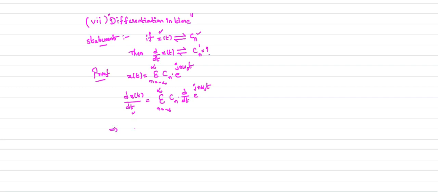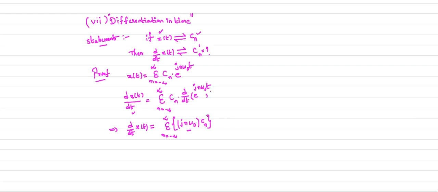Now what will we get? d by dt of your x of t is equal to sigma n equal to minus infinity to plus infinity. Differentiation of e power jn omega naught t is what? jn omega naught into e power jn omega naught t into Cn.